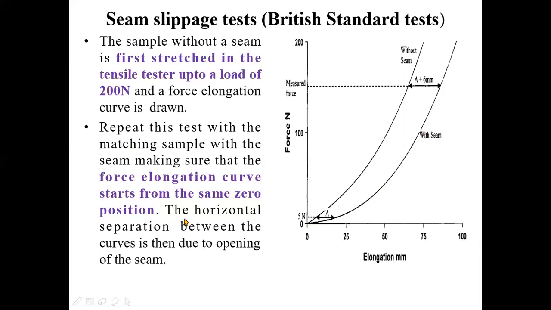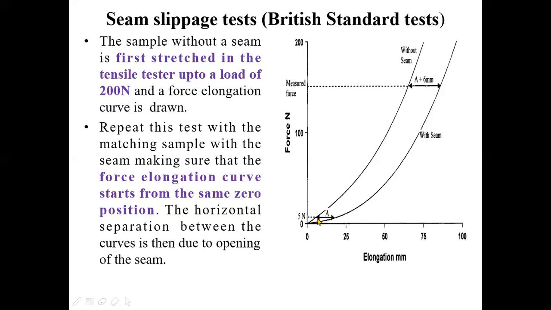You can say that the horizontal separation between the curves is due to the opening of the seam. This I have already told you. Now what you have to do is measure the elongation produced at a 5 Newton load.